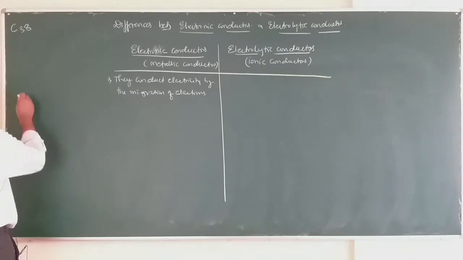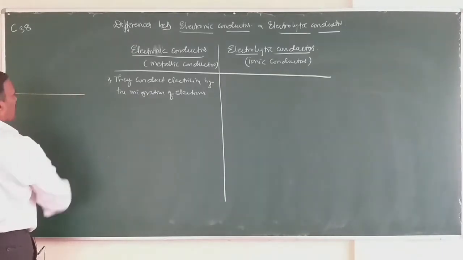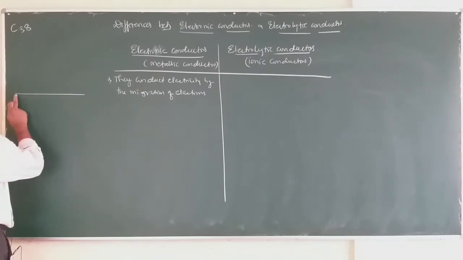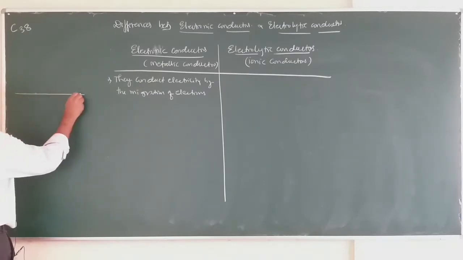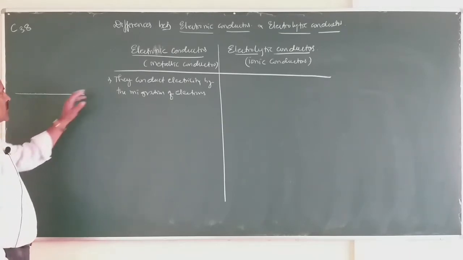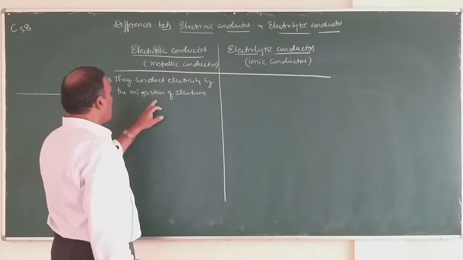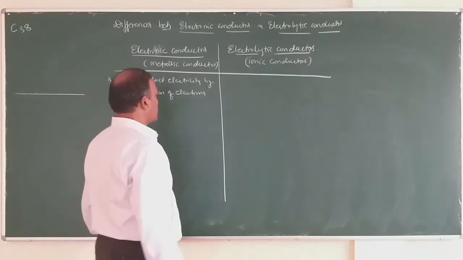Say for example, copper is an electronic conductor. So here electricity moves from one place to another by the movement of electrons. So this is the first difference. They conduct electricity by the migration of electrons.